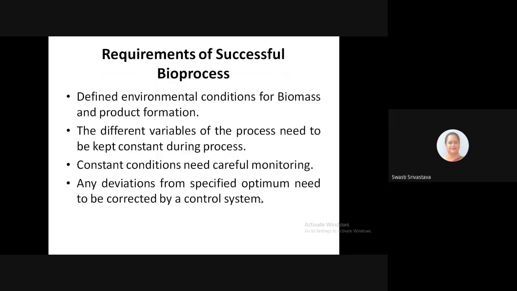Mostly there are limitations with the batch processes, that the variables are not exactly under the control of the operator, but in continuous processes where the variables can be controlled, the output of the product is also higher as compared to the batch processes.